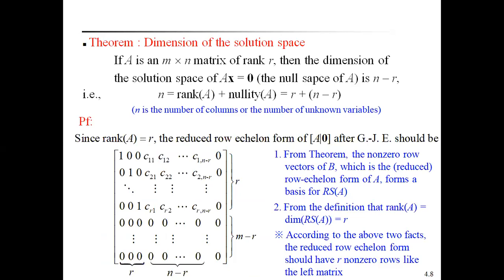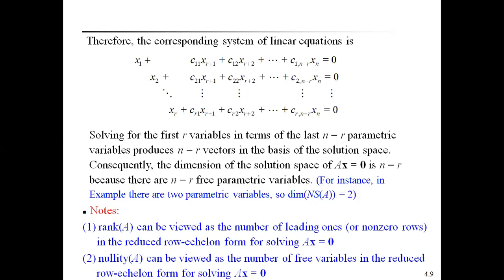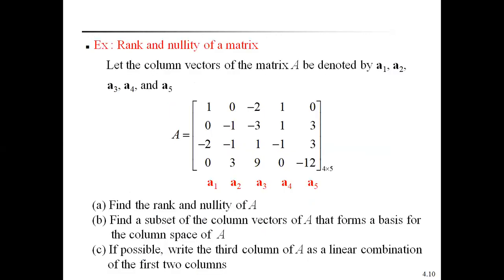What is the dimension of the solution space? Already it is over. Now find the rank and nullity of a matrix. Now discuss the example. Let the column vectors of the matrix A be denoted by A1, A2, A3, A4, A5. How many columns are there? 5 columns and 4 rows. Therefore, always remember the column vectors can be represented as A1, A2, A3, A4, A5. In this matrix A, we find the rank and nullity of A.